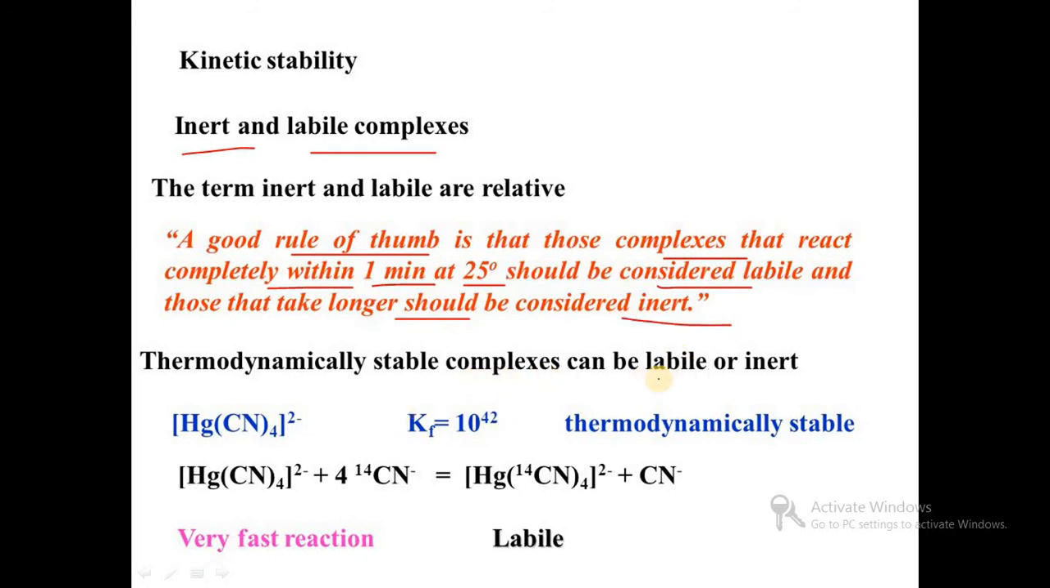Thermodynamically stable complexes can be either labile or inert. For example, [Hg(CN)4]2- has a formation constant of 10 to the power 42, so it is a thermodynamically stable complex. But when we carry out the isotopic labeling reaction with this complex, rapid substitution takes place, a very fast reaction, so the complex is labile. So a thermodynamically stable complex can be labile.